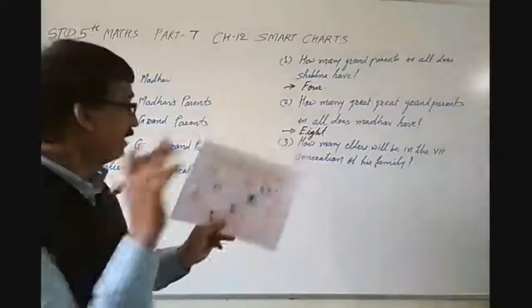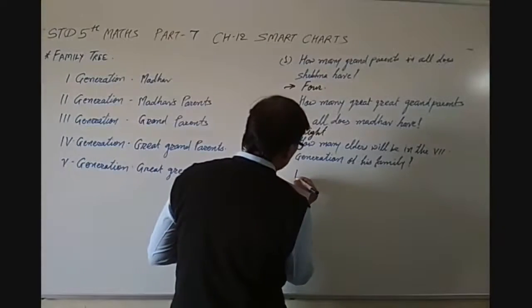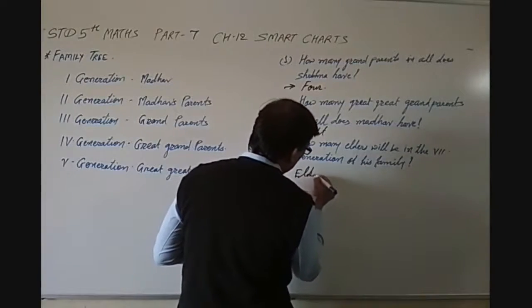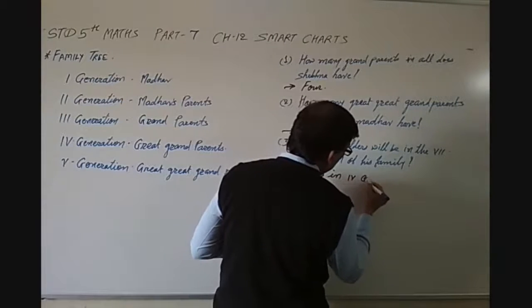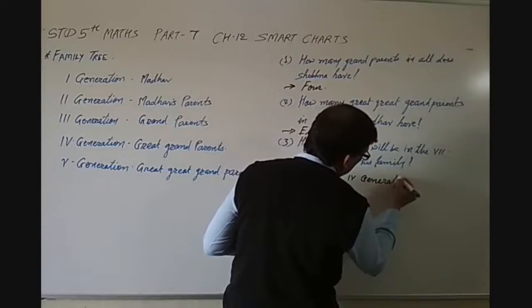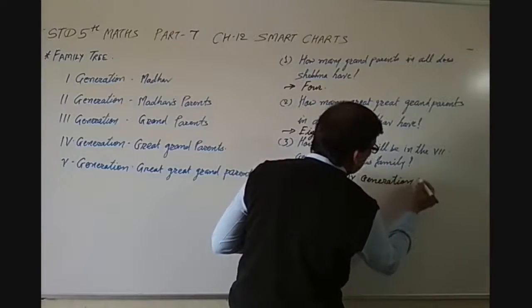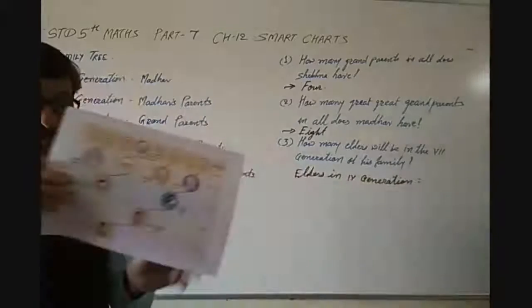Let me write first of all elders in 4th generation is equal to. So for Madhav, let's see how many elders are there in 4th generation.